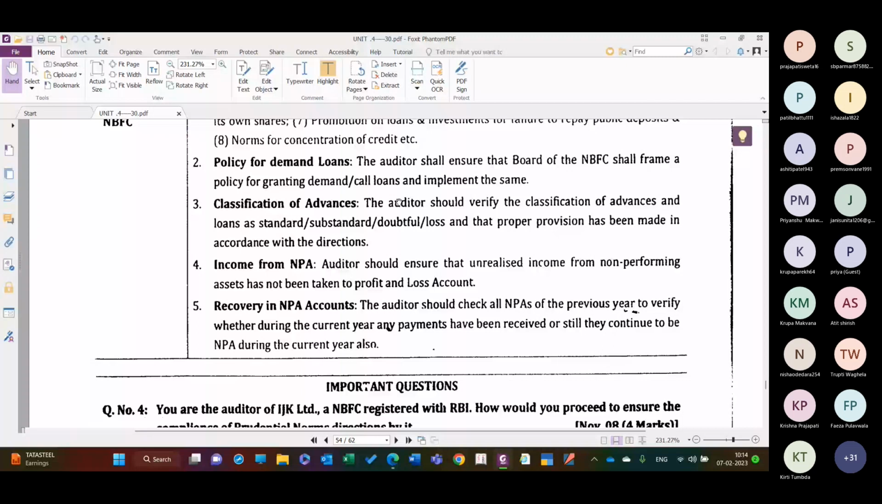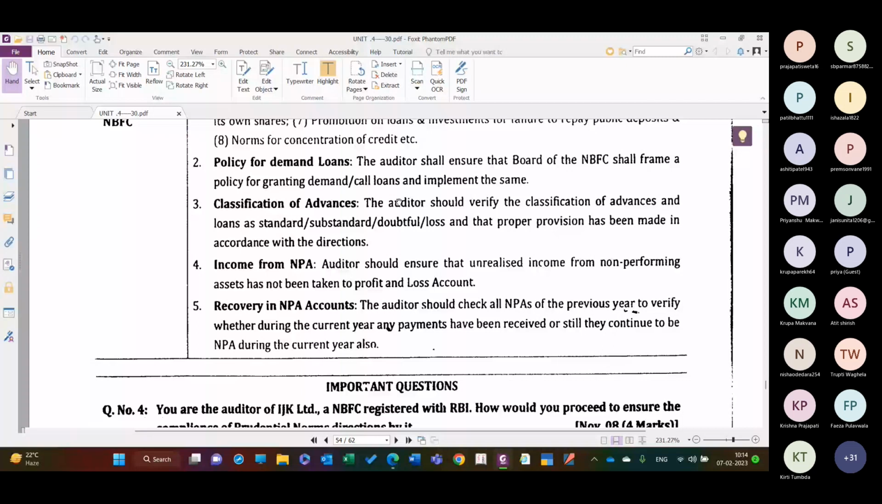Classification of advances. The auditor should verify the classification of advances and the loans as standard, substandard, doubtful, or loss, and that the proper provisioning has been made in accordance with the direction. So ऊपर हमने पढ़ा है, उस हिसाब से आपको करना है. Income from NPA, the asset which is classified as NPA, उसमें क्या करेंगे?